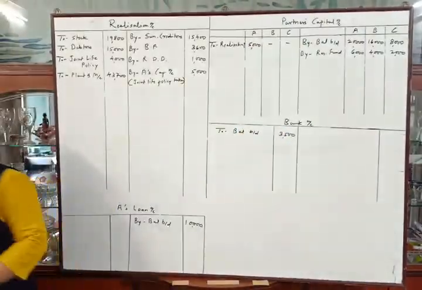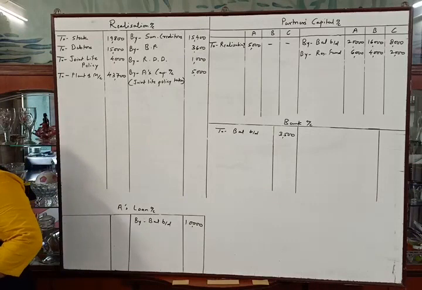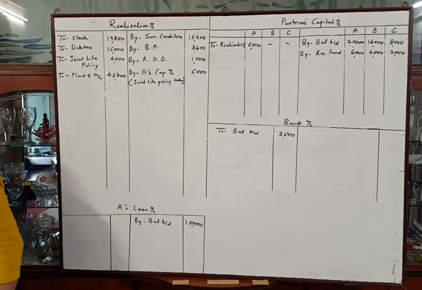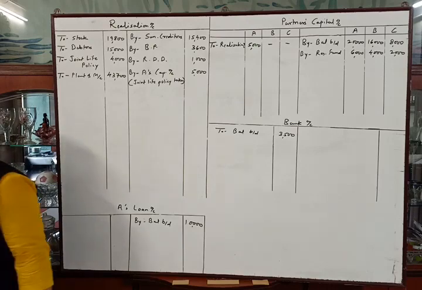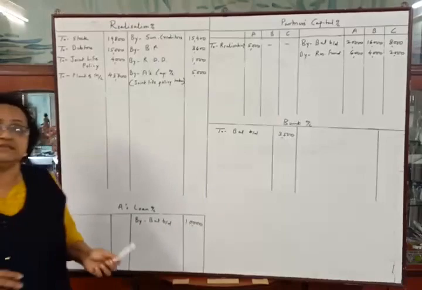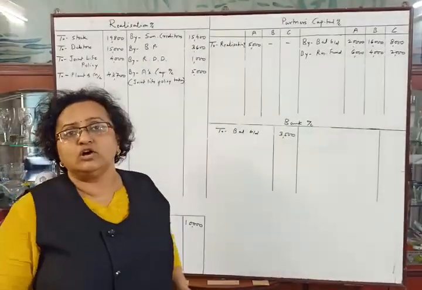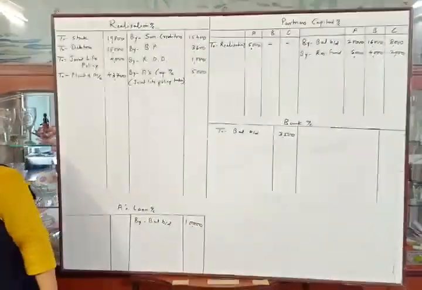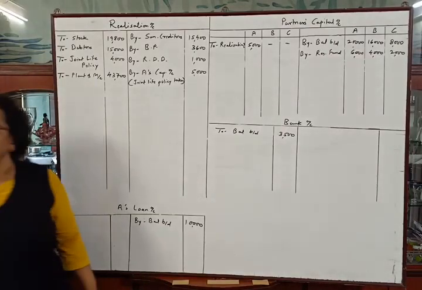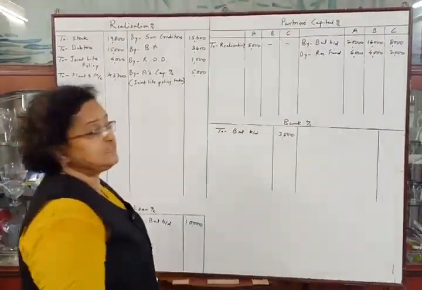Next adjustment. Stock realized rupees 18,000 and debtors realized rupees 14,500. Plant and machinery was sold for rupees 36,000. It means realization amounts of stock, debtors and plant and machinery are given here. So we will pass entry of assets realized.